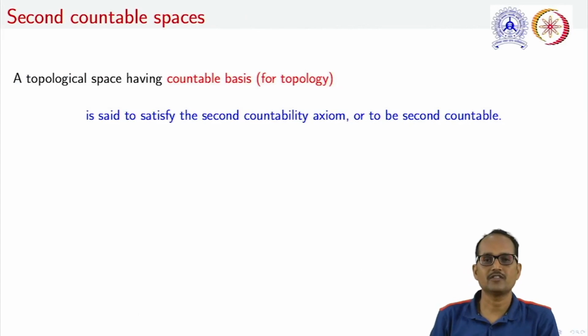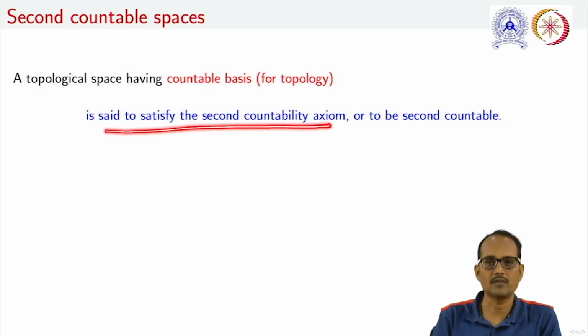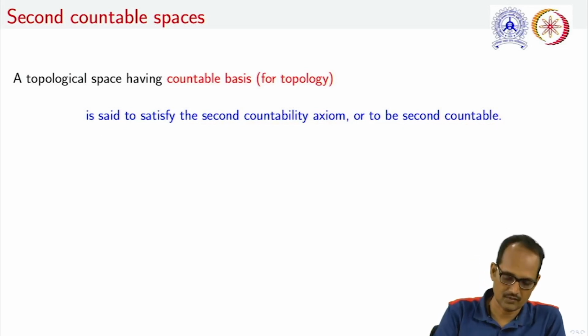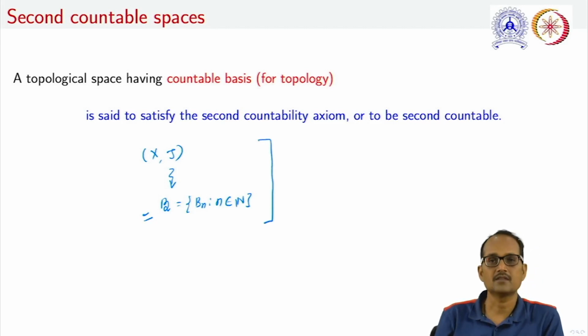Now moving to the next concept, that is the concept of second countable spaces. A topological space having a countable basis is said to satisfy the second countability axiom, or that is known as a second countable space. Precisely, if we have a topological space (X, tau), and we can construct a basis for it, something like Bn, n belongs to the set of natural numbers, because we require a countable basis, then this space turns out to be a second countable space.